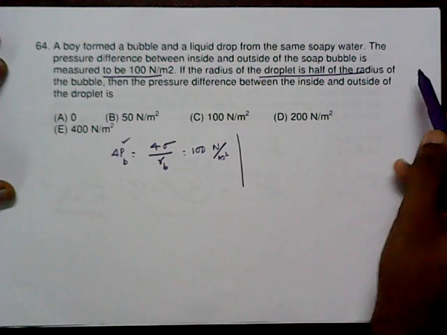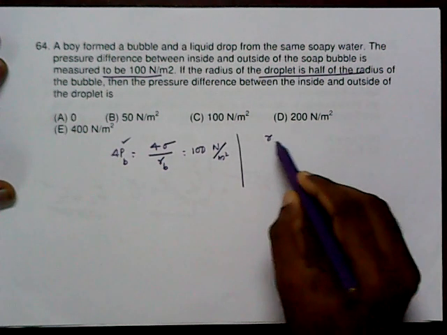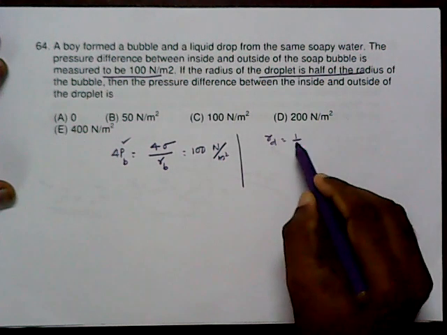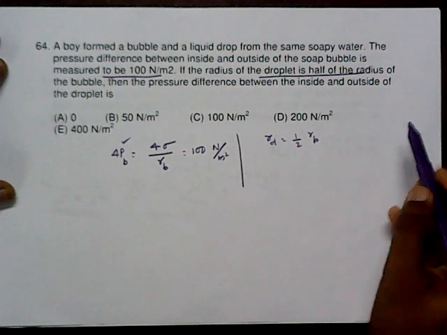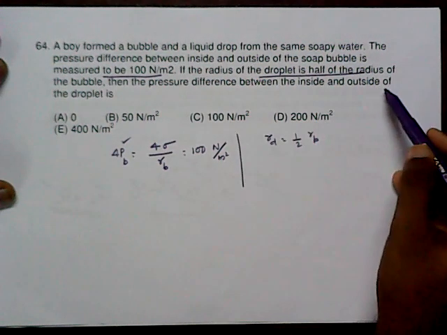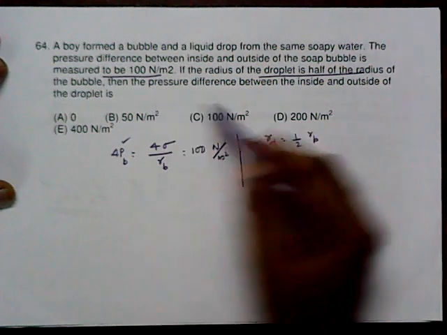If the radius of the droplet is half of the radius of the bubble, then the pressure difference between the inside and outside of the droplet.